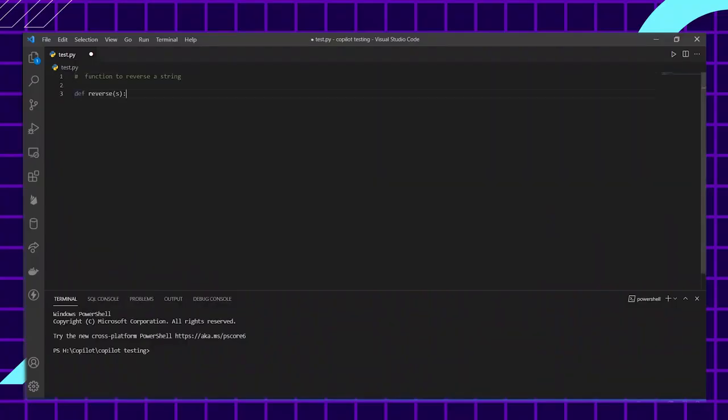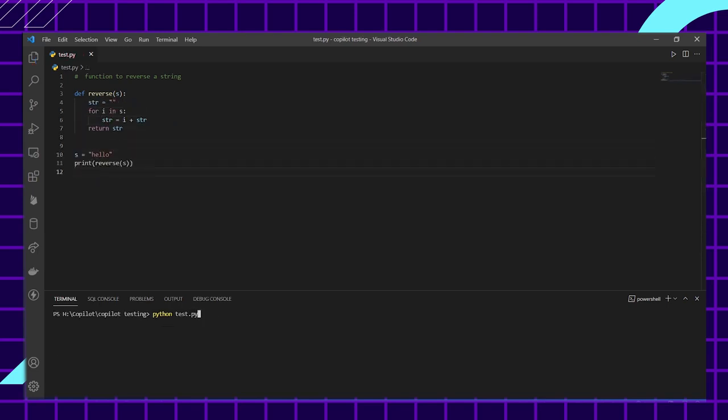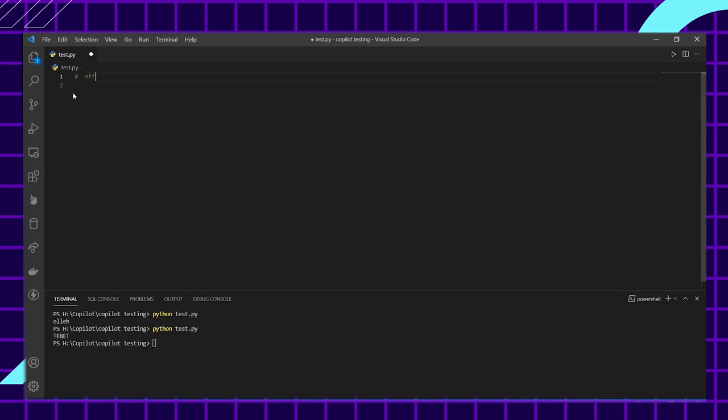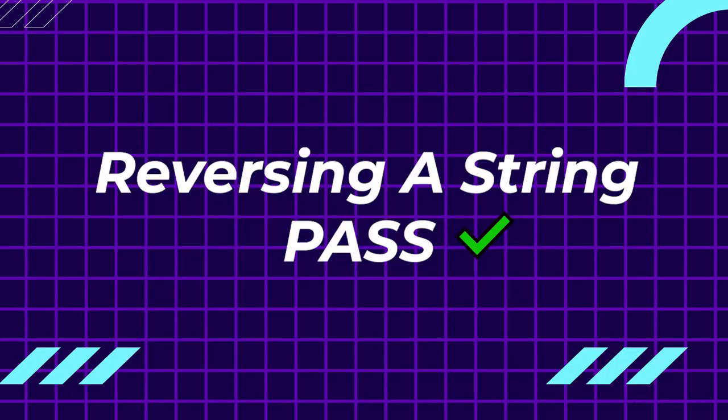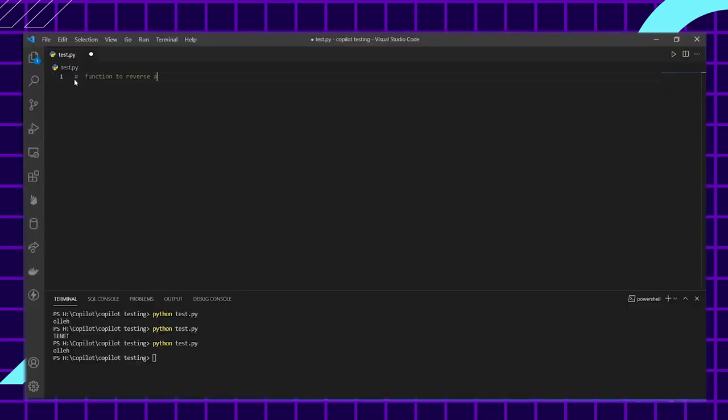Okay, let's start with the basic ones. Let's start with reversing a string, a very famous question. I'm just going to comment "function to reverse a string", and I'm already getting suggestions. Wow, it's working. Great. Let's try to manipulate the comment and add a keyword called "efficient". Let's see if we get some other result, and it gives us a different result. Great. So test passed.